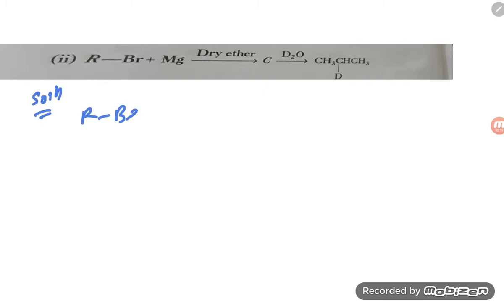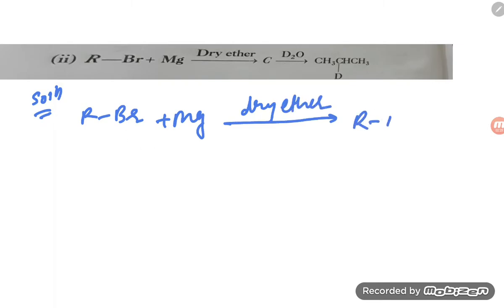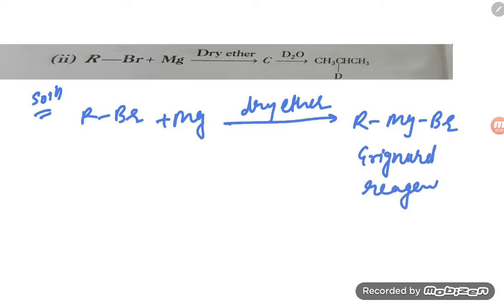RBr is reacting with magnesium in the condition of dry ether. So what will form? RMgBr will form. Okay, RMgBr. This is known as the Grignard reagent. This is forming the Grignard reagent, so this product will be C.